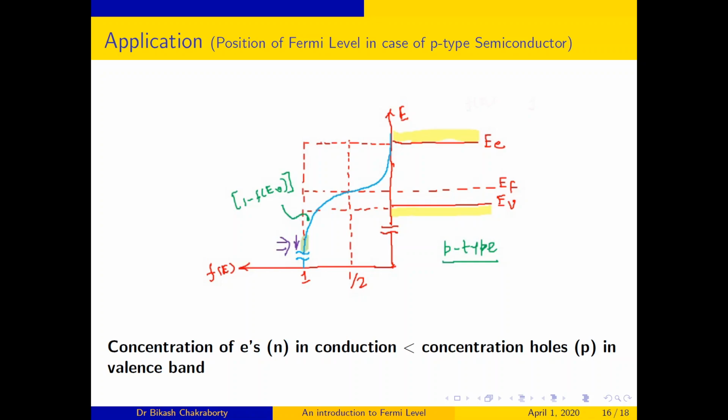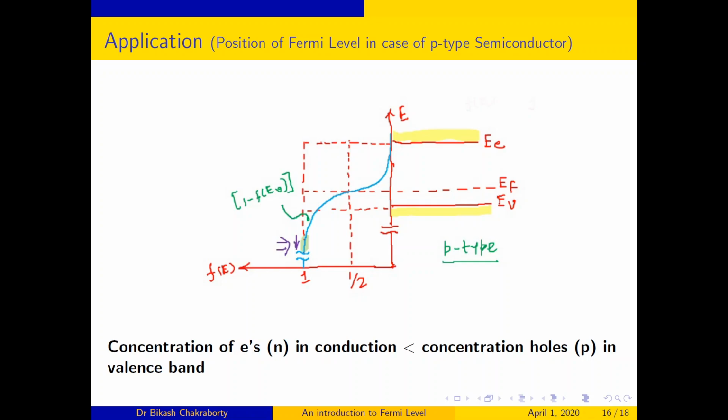The concentration of holes is defined by the probability 1 minus f of EV. Actually, f of EV is the probability distribution function which signifies how much the energy level is occupied by electrons.